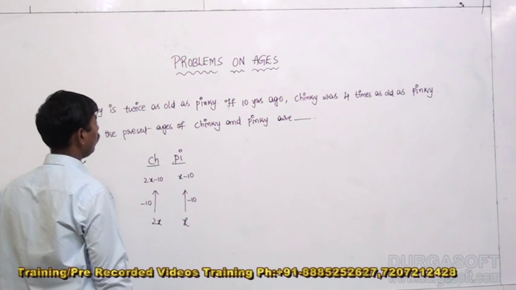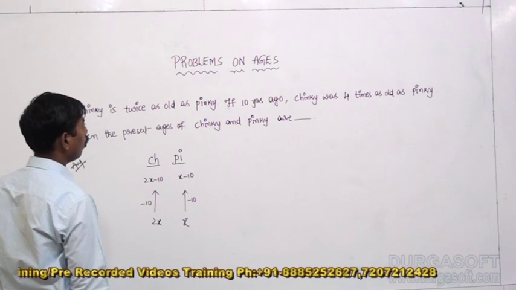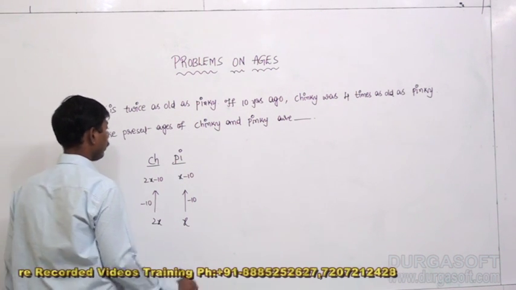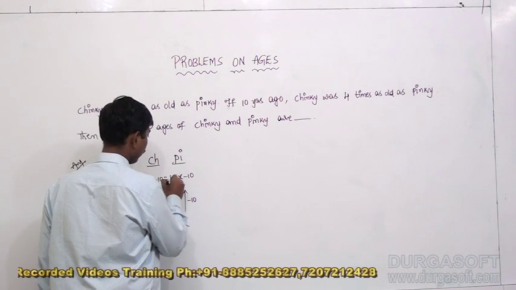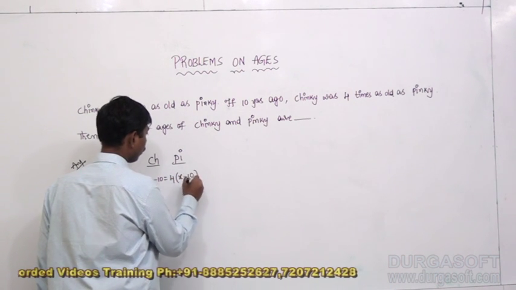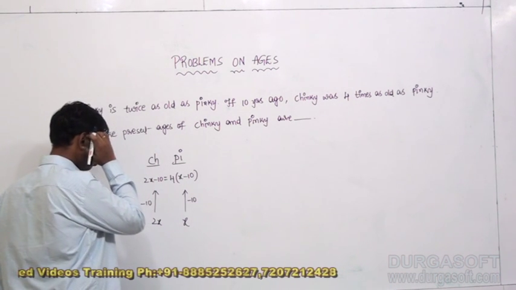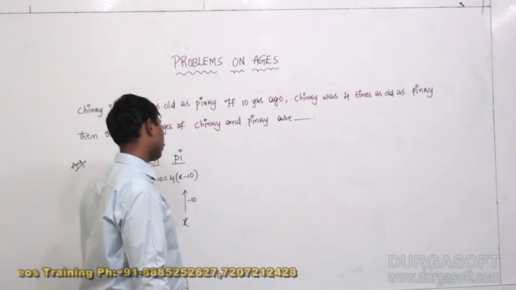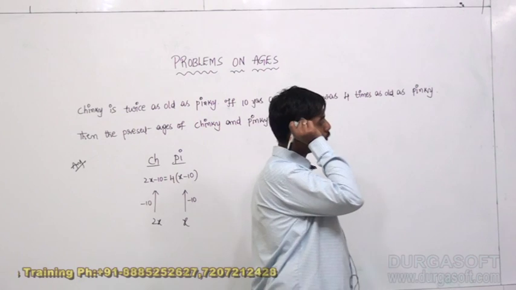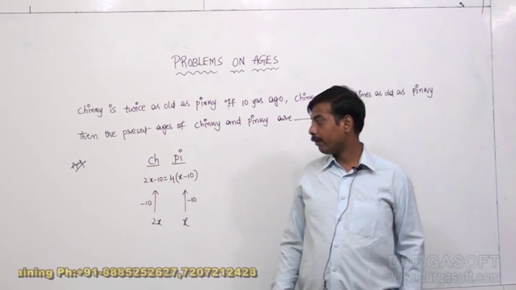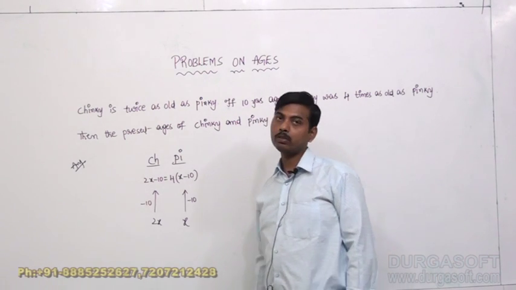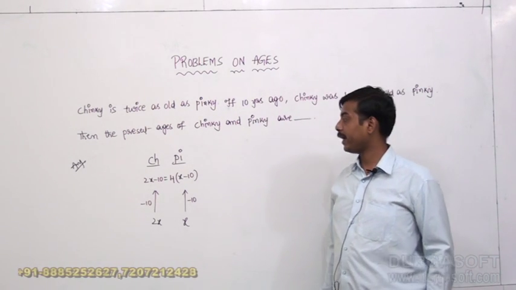10 years ago Chinky was 4 times the age of Pinky. That means 2x minus 10 would be the age of Chinky 10 years ago, and x minus 10 was the age of Pinky 10 years ago. 10 years ago Chinky's age was 4 times Pinky's age.